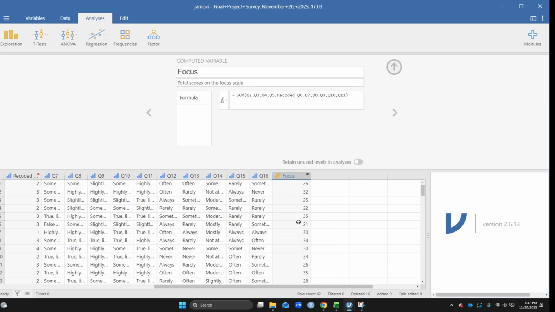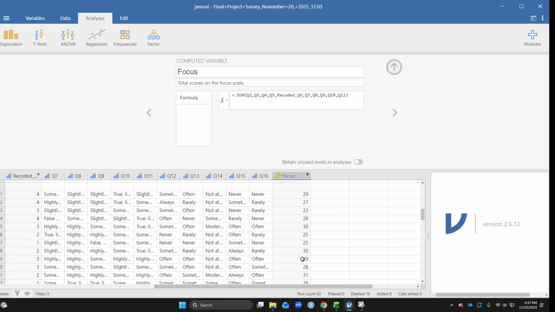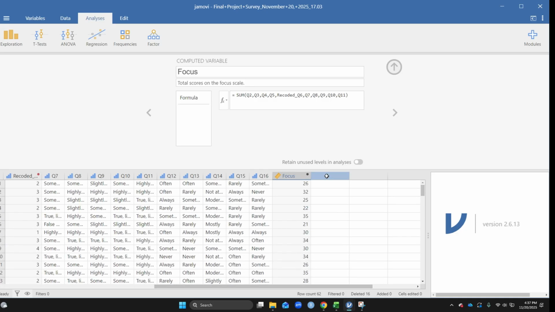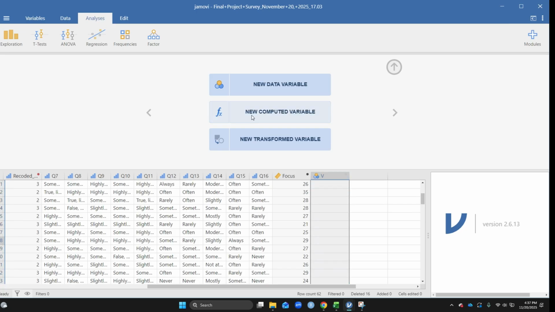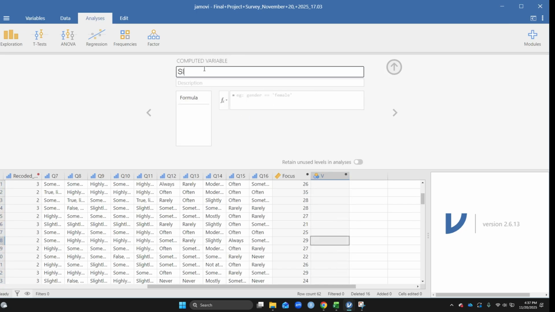So this is everyone's focus total score. So each participant, that's their score. We're going to do the same thing for our sleep. So I'm clicking the next empty box, new computed variable. I'm going to name this sleep. Description, total scores of sleep scale.